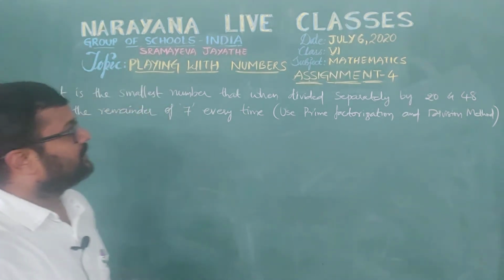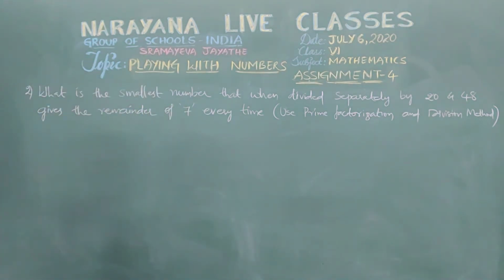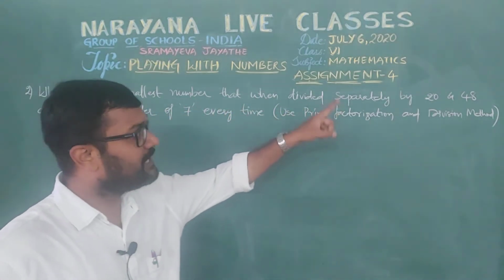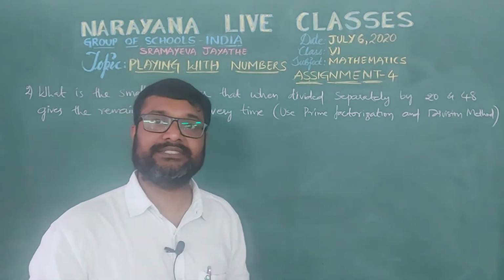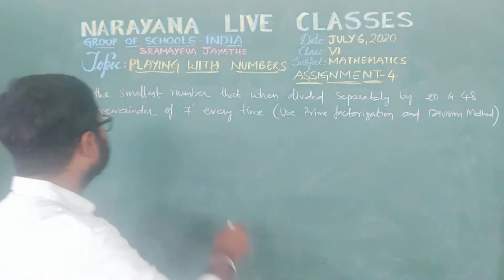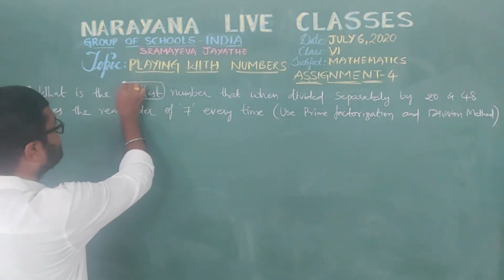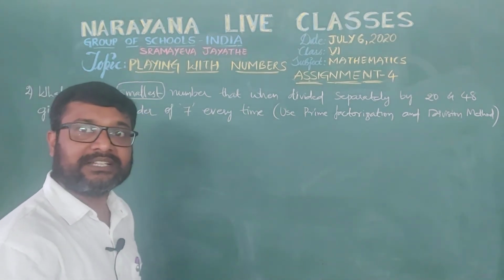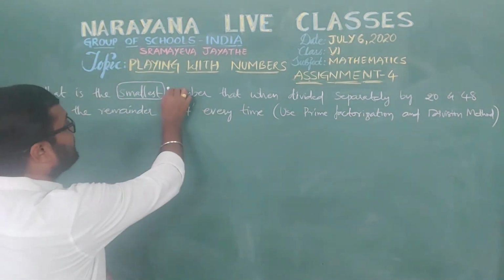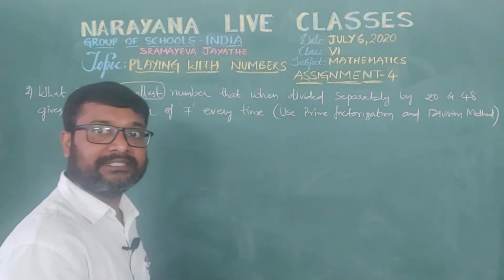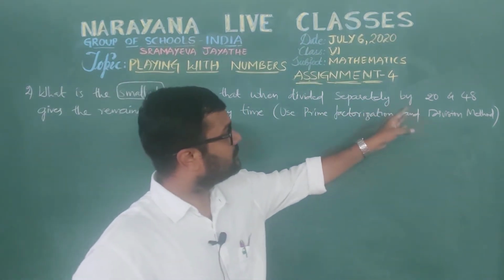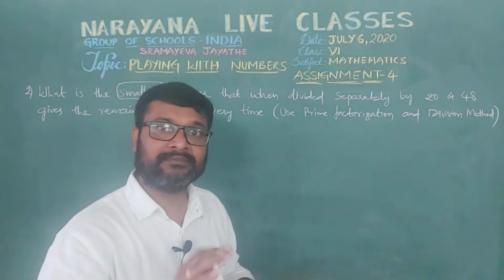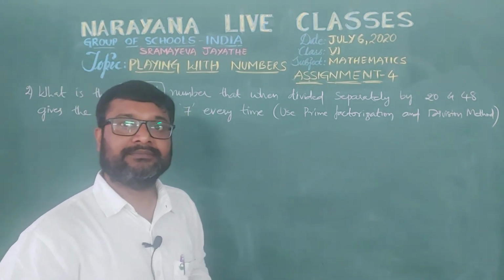That means we need to calculate the... See, when a number is divided by 20 and 48, that number is a common multiple of 20 and 48, isn't it? Here we have the keyword smallest. Smallest means nothing but least. Least number, but divided by both 20 and 48, that means it is common. So least common.